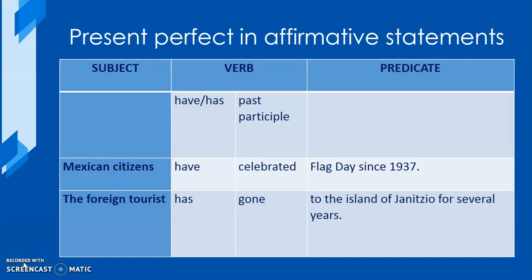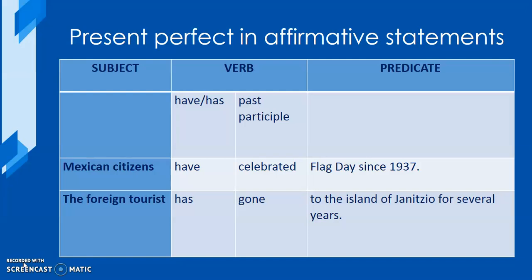When we have an affirmative statement, it will be formed by a subject plus a verb plus a predicate. Our verb will be formed by have or has plus past participle. We have, for example, in this case, a sentence that says, Mexican citizens have celebrated Flag Day since 1937, and have must be in agreement with citizens because it is in plural.